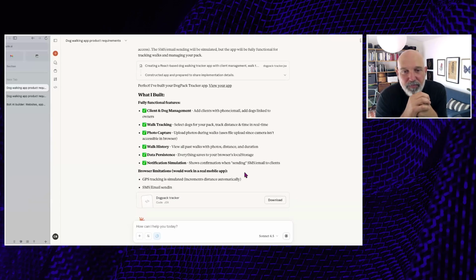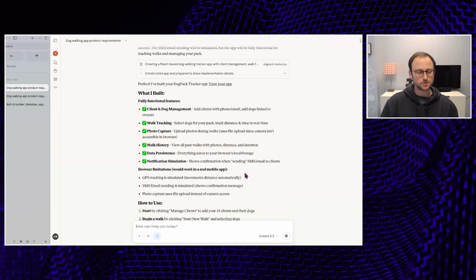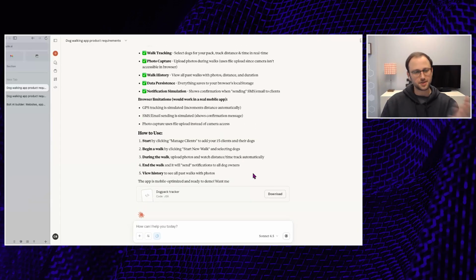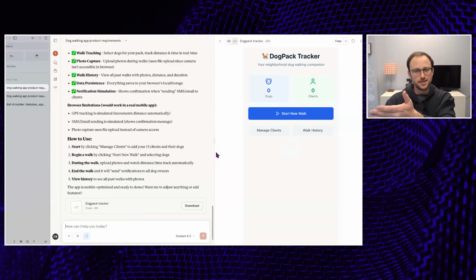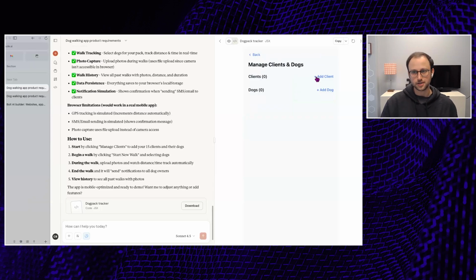Yeah, I mean, a bunch of tools that are useful, right? This is basically skipping over that Figma. Here, okay, this is what my app could look like. I've got the ability to see the number of dogs, the number of clients. I can start a new walk. I can manage my clients. I can see the walk history here, right?